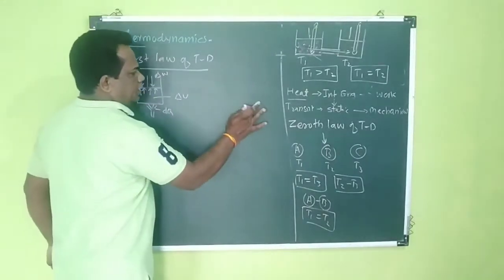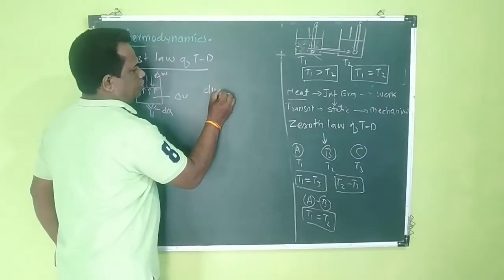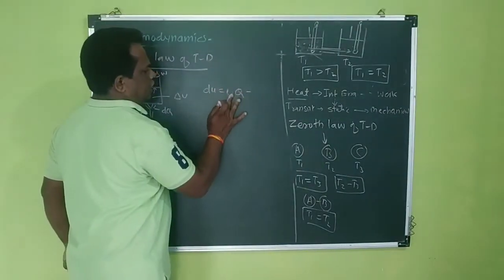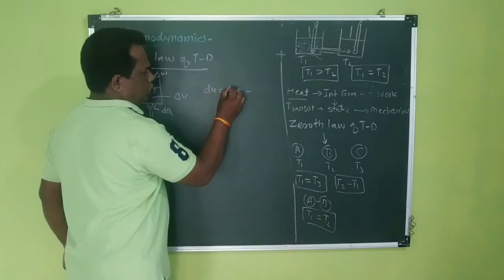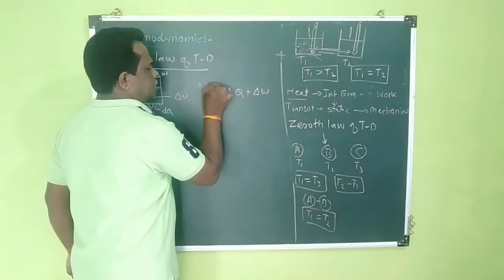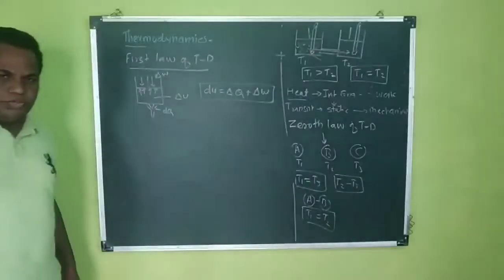That relation is given by dU is equal to dQ plus dW, or you may say delta Q plus delta W. So this relation is called the first law of thermodynamics.